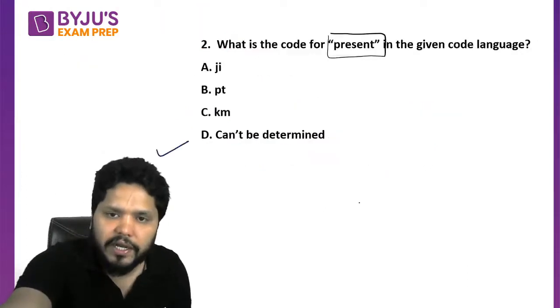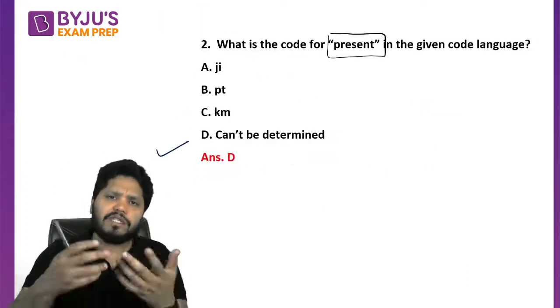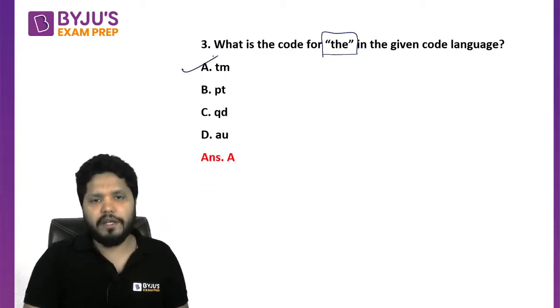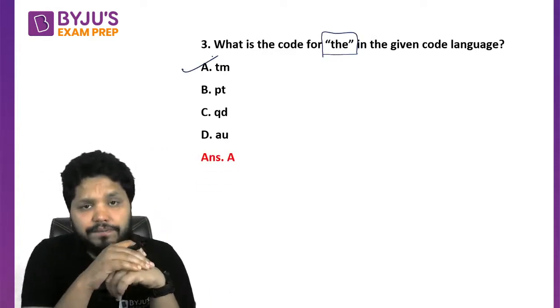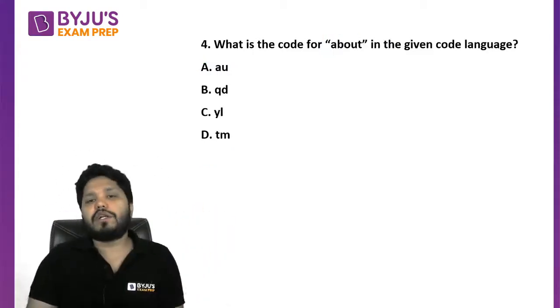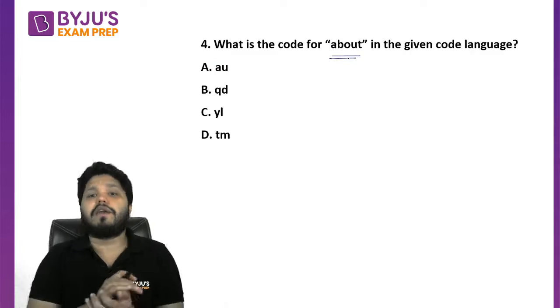I hope you are getting how to solve such questions. You need to just identify what is the common thing here. Correct? I hope till here no doubt to anyone. Next question, what is the code for 'about' in the given code language?